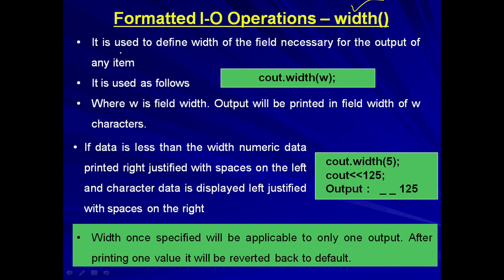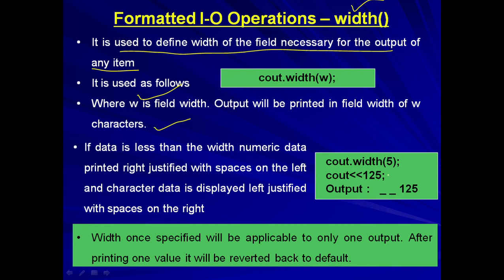It is used to define the width of the field necessary for the output of any item. Say cout dot width, and within the bracket we give a number w. This number w is basically the field width. The output will be printed in the field width of w characters. For example, cout dot width, within the bracket it's 5. Now, what I am saying is that I want to print the output in 5 columns, or the spaces used on the screen will be 5.